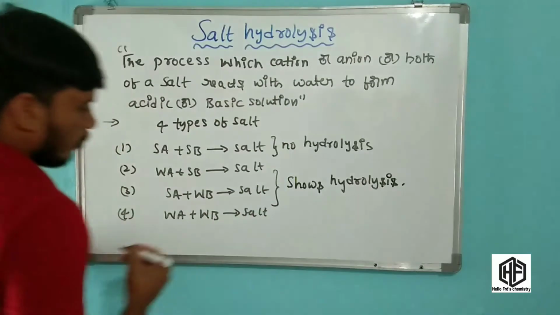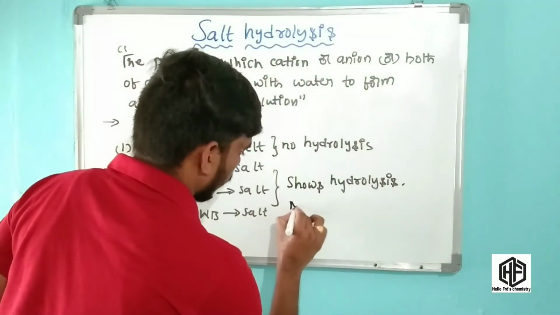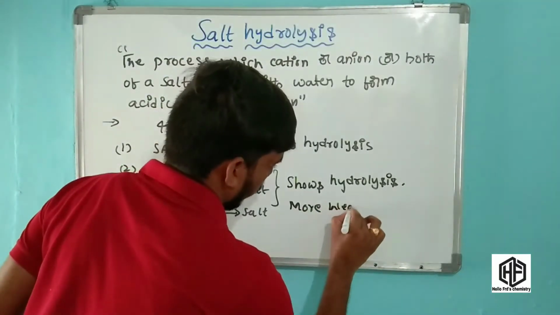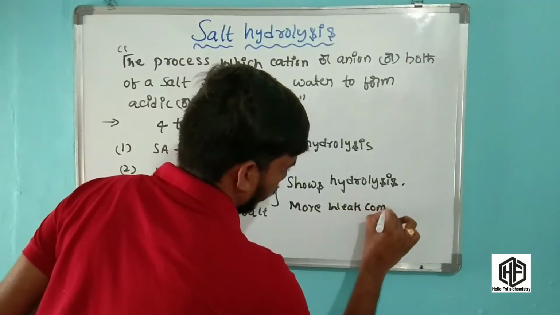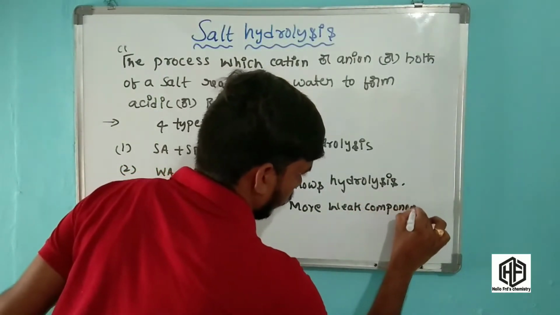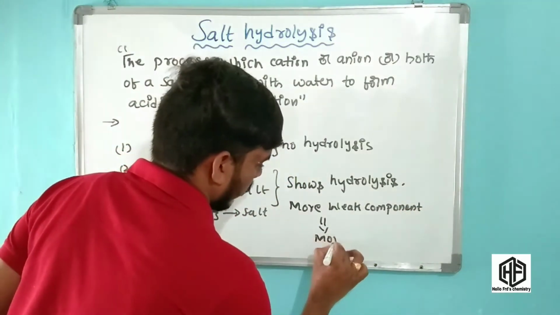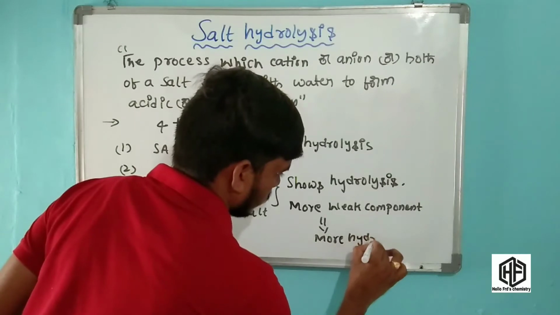Okay friends, one more important point. The more weak component present, that is called more hydrolysis.